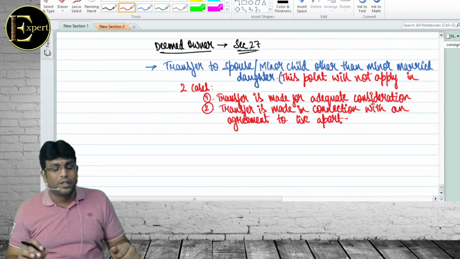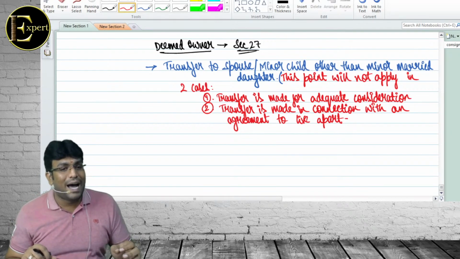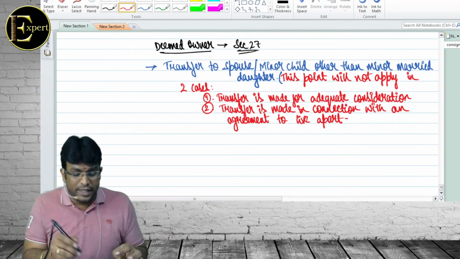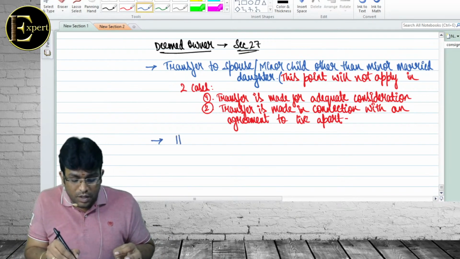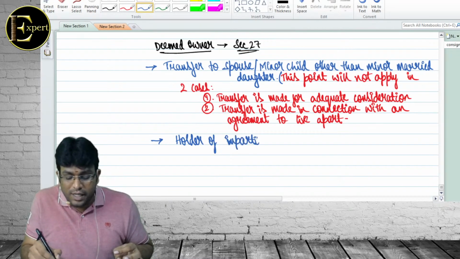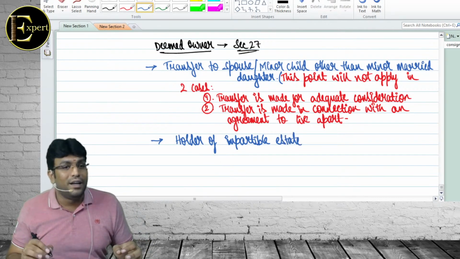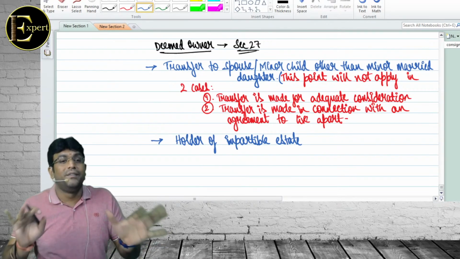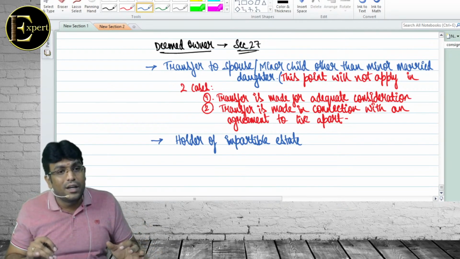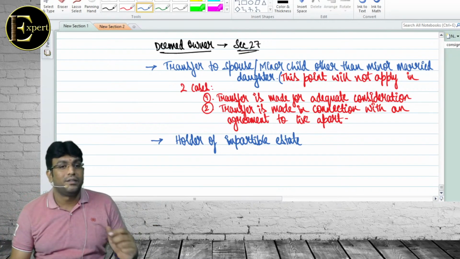So done? First point is over. चलो बेटा, first point. Transfer to spouse or minor child other than minor married daughter. Clear beta? Deemed owner. Exactly. Second point. Holder of impartable estate. Impartable estate is something like grandfather has got 4 sons and grandfather died without writing a will. चारों के बीच में अभी तक प्रॉपर्टी डिवाइड नहीं हुआ. बट एक बंदा उसको मैनेज कर रहा है. जो बंदा मैनेज कर रहा है, he is only regarded as deemed owner. नाम ही बोल रहा है ना, holder of impartable estate which is not partitioned so far.